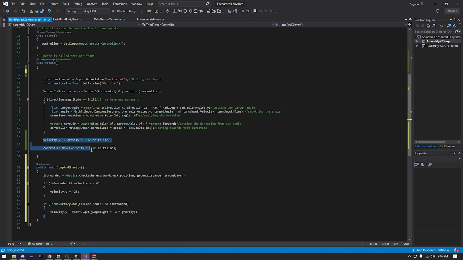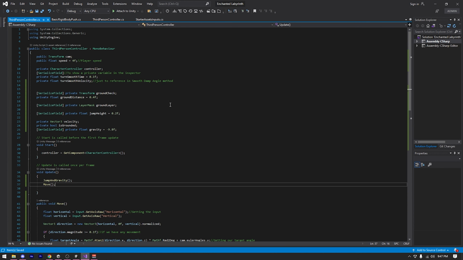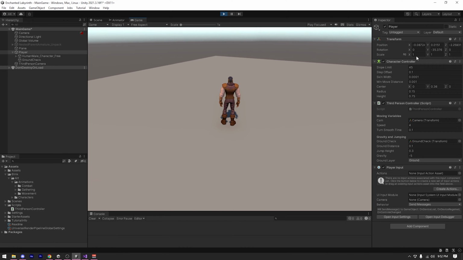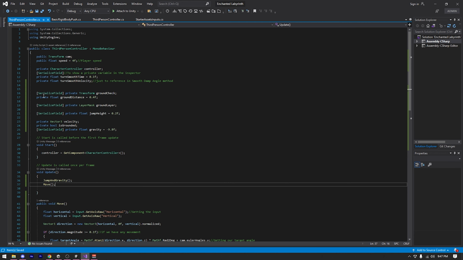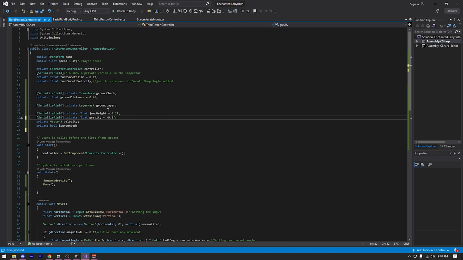Then I cleaned up the code to make it more readable. Now there are some features missing from this controller, mainly the ability to jump, gravity, that sort of thing. So for that, I just copied the gravity and jumping from my first person controller video and it worked fine. That was the end of day 1.